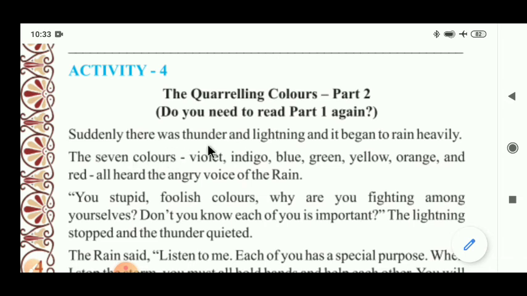So a new word is given here: thunder. You have to write it as a new word in your fair notebook. Thunder means the loud noise after a flash of lightning.